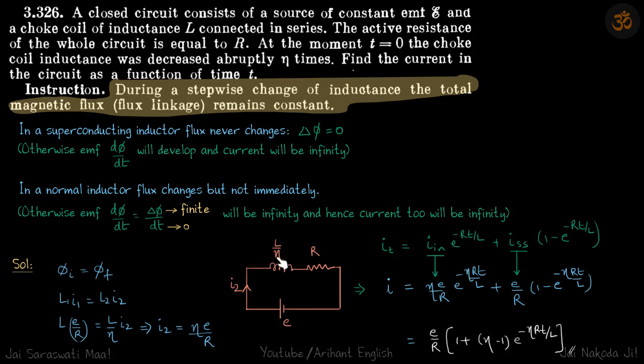L in our case is L by eta. So we'll put it as L by eta. Steady state current is E by R. And again L is L by eta. Resistance will remain the same. So just rearranging it, we'll get the current in this loop as a function of time, which is our answer.